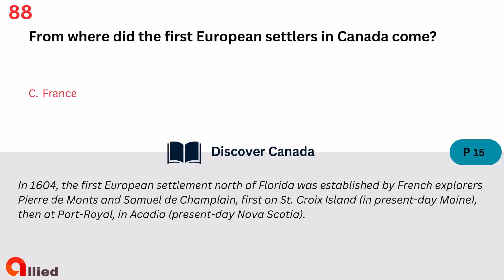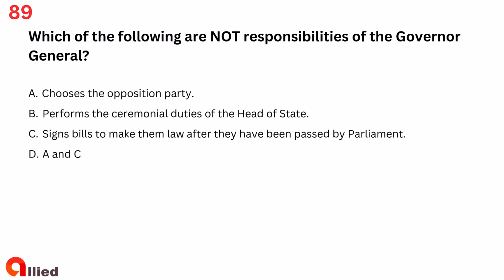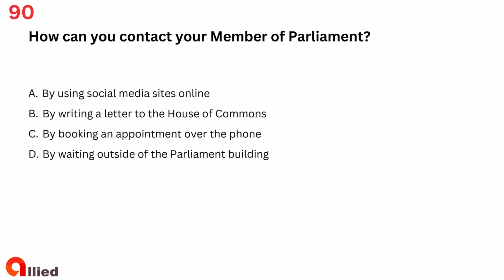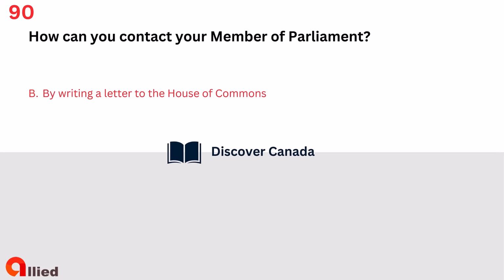France. Question 89. Which of the following are not responsibilities of the Governor General? A. Chooses the opposition party. B. Performs the ceremonial duties of the head of state. C. Signs bills to make them law after they have been passed by Parliament. D. A and C. The answer is A. Chooses the opposition party. Question 90. How can you contact your member of Parliament? A. By using social media sites online. B. By writing a letter to the House of Commons. C. By booking an appointment over the phone. D. By waiting outside of the Parliament building. The answer is B. By writing a letter to the House of Commons.